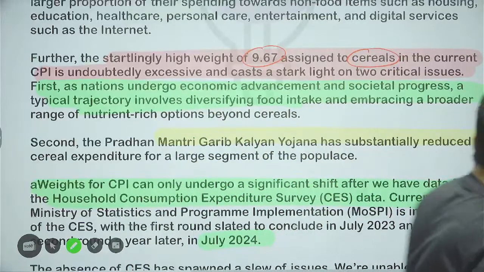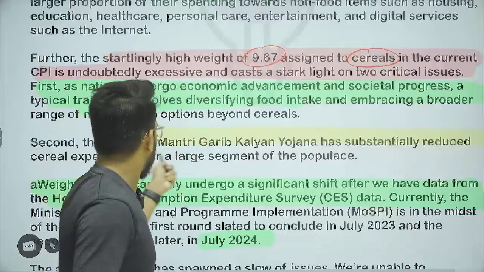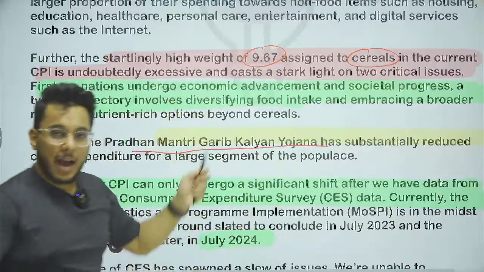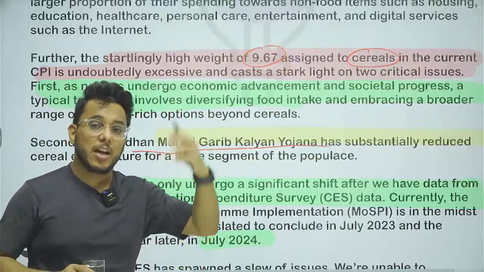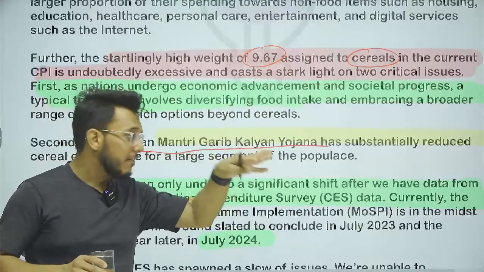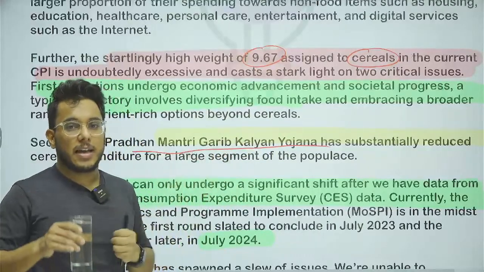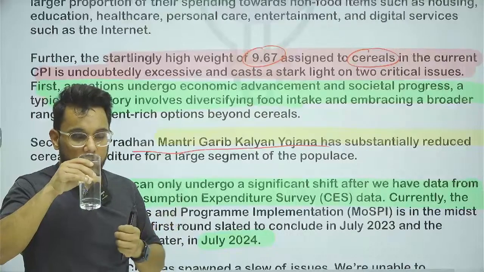Secondly, the government, under the Pradhan Mantri Garib Kalyan Ann Yojana and through the National Food Security Act, is giving a lot of rice and wheat at a very subsidized price. So when you take that particular account, you have not taken that.